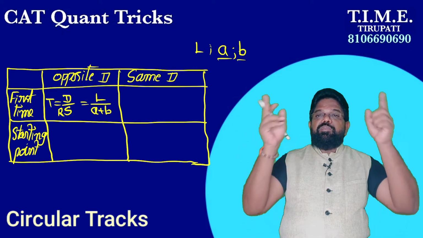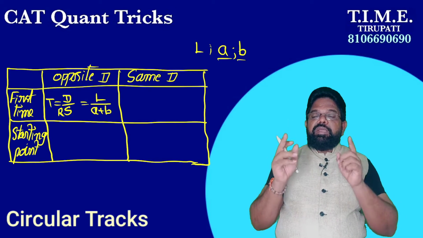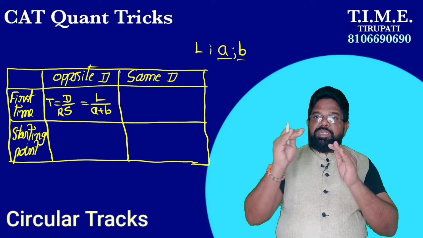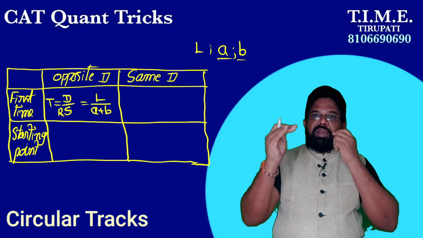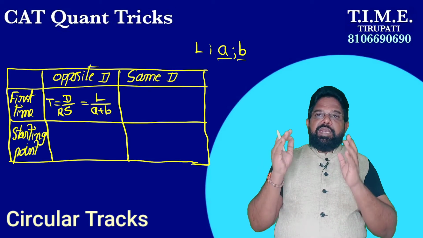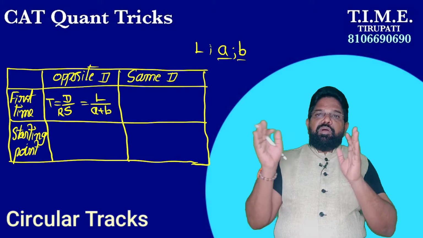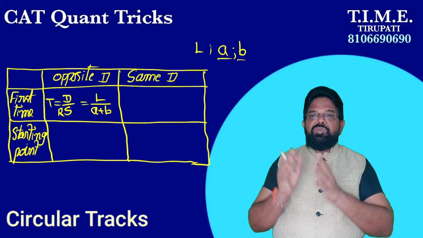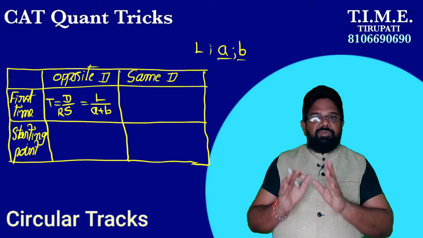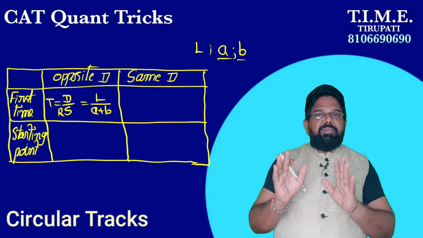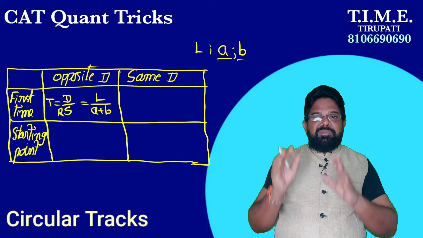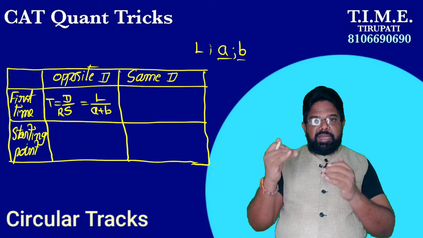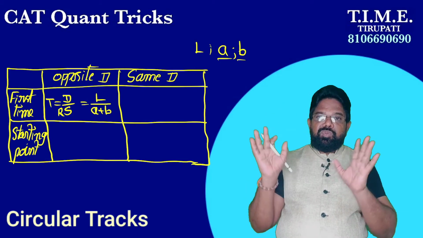If they are running in opposite direction, what is the time taken to meet first time ever? Time equals distance by speed. Distance is the length of the track, L, and the speed is the relative speed, which for opposite direction is the sum of the two speeds, a plus b. So the key point to put in your mind is L by (a plus b).